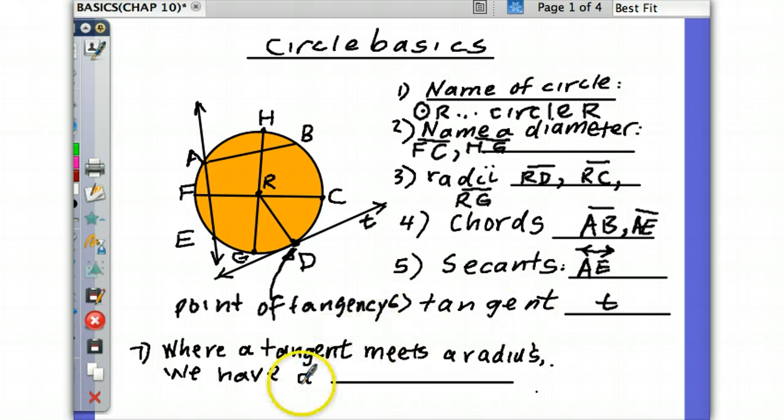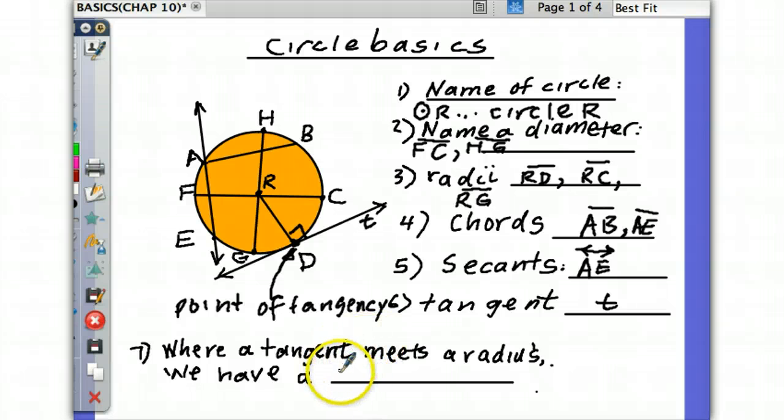Something I'd like you to see very quickly now is where a tangent, like this line T, intersects or meets a radius, we always, always, always have a right angle. Not a wrong angle. It's going to be a right angle right there where they touch.